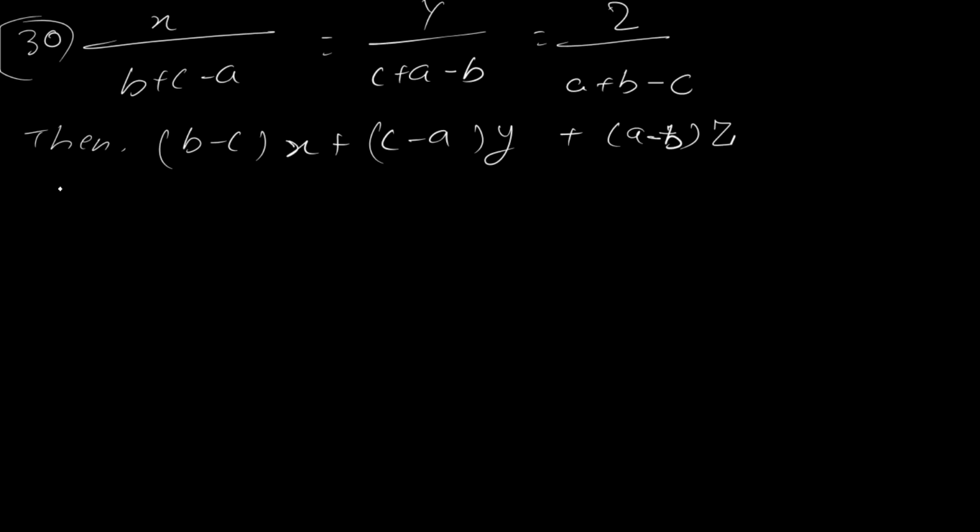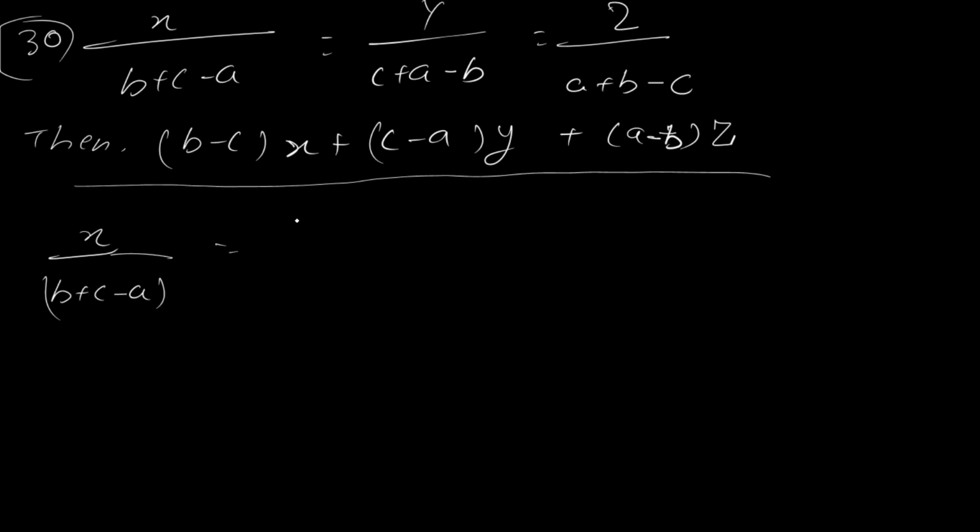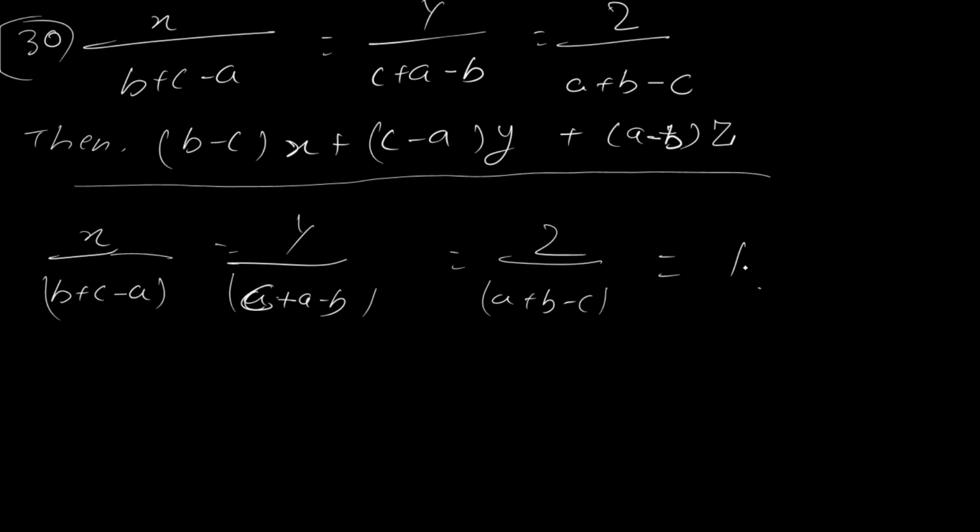So I told you, and whenever I solve it, you will remember if you have watched my previous lectures. x by b plus c minus a, see what I am doing, y by c plus a minus b equal to z by a plus b minus c equal to k. Say sir, somewhere you have done equal to k and then derived something. You are right. Now equating one by one.